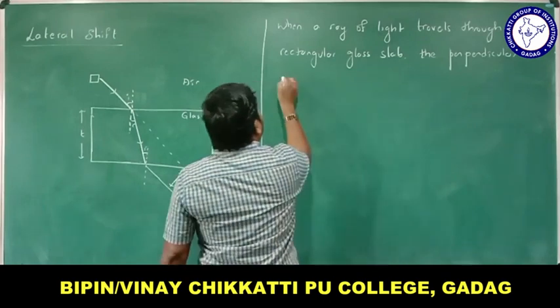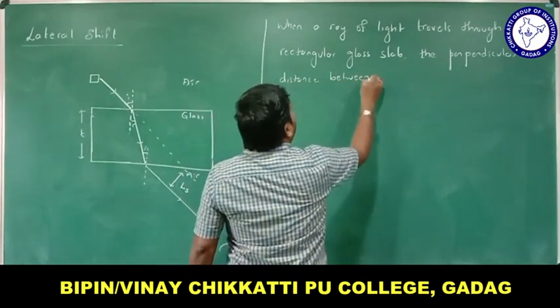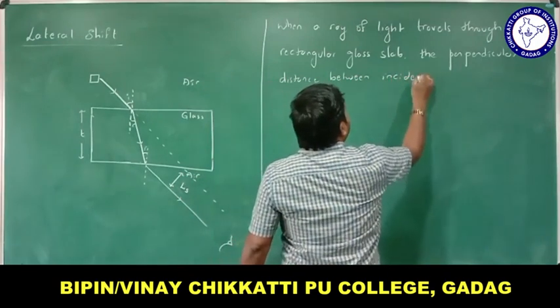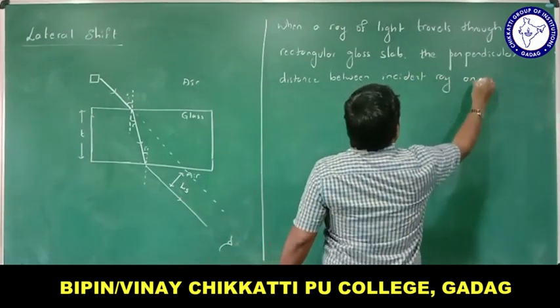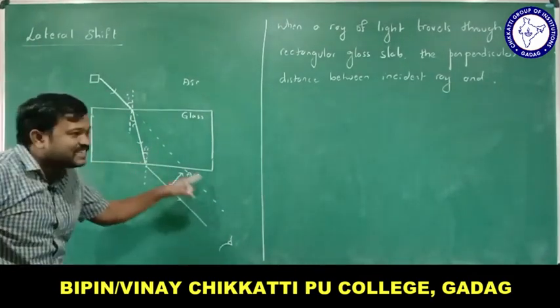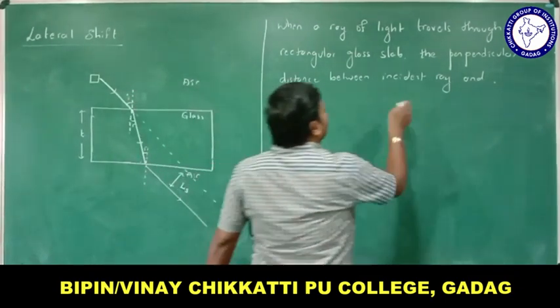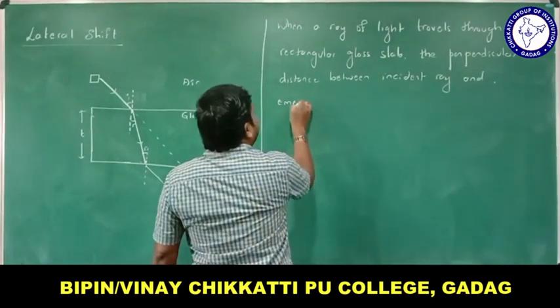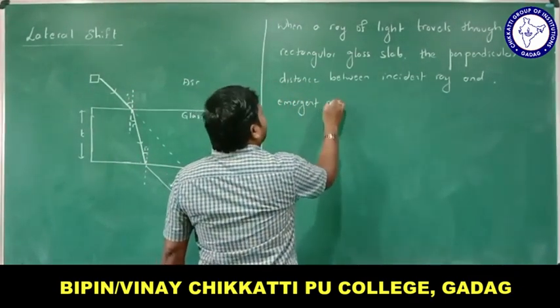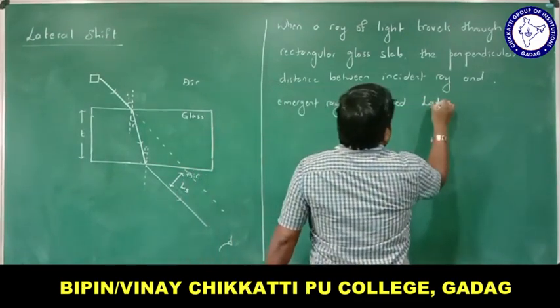The perpendicular distance between the incident ray and the emergent ray is called lateral shift.